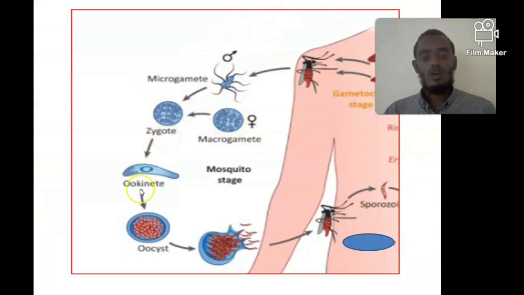This zygote will change into ookinete, ookinete will change into oocyst, the oocyst ruptures and releases sporozoites, and sporozoites will be injected into human beings, and enter the blood circulation, the liver, and the red blood cells.